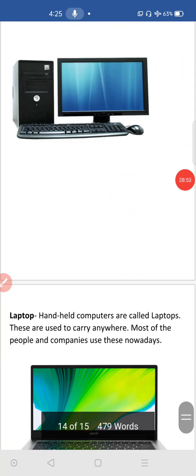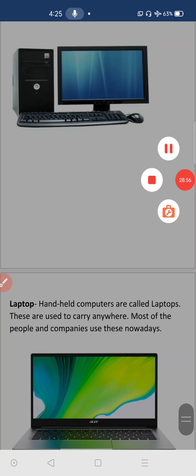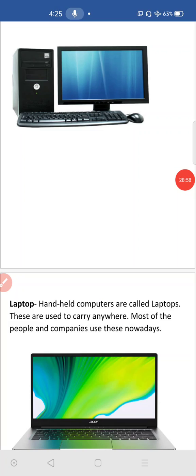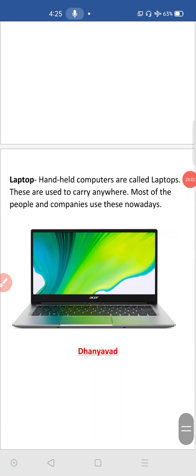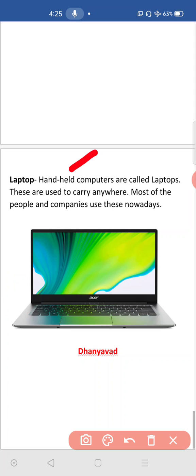Then come to laptop. So now it is very, very popular and famous. You know it, laptops. There will not be any wire connection. With the help of this we can get the internet facility and all. So it is a handheld computer. Handheld computers are called laptops. These are used to carry anywhere. We can just fold them, keep them in our bag and carry them.